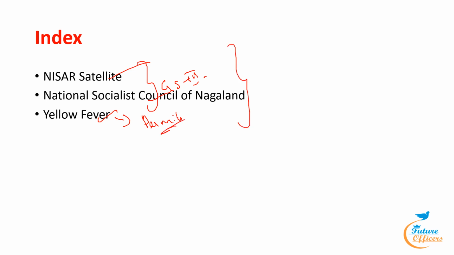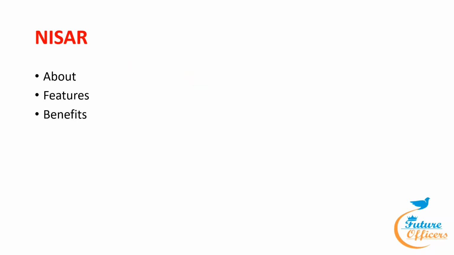Our first topic is NISAR. So what is this NISAR satellite? It is the partnership agreement signed in 2014. The space agencies of United States and India have been building this NISAR. The US and India are jointly building this NISAR satellite.